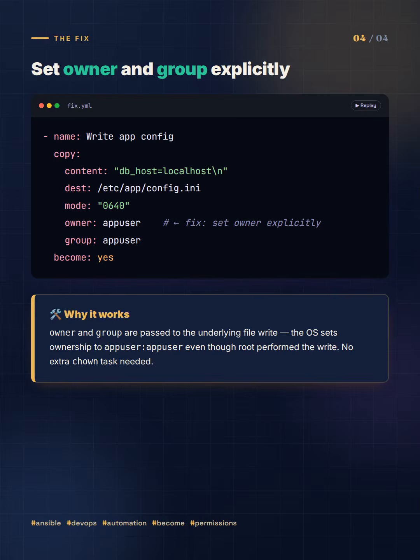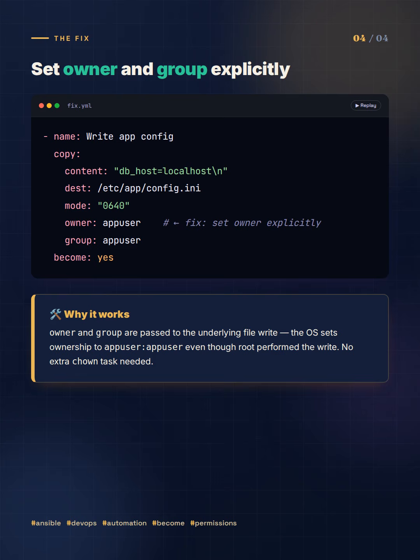The fix is to explicitly set owner and group in the copy task. Add owner: app user and group: app user. Ansible passes these to the underlying file operation, so the file lands with the right ownership from the start. No chmod, no chown, no second task.